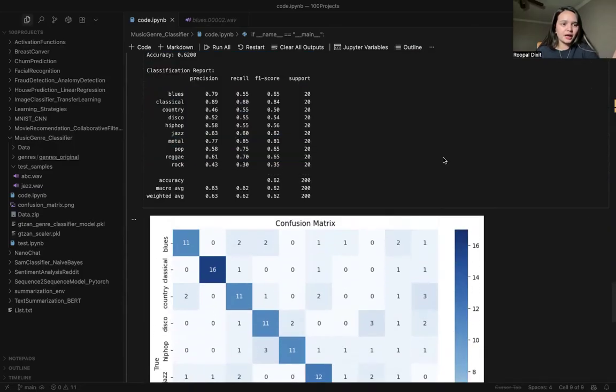Right now we are getting about 62% accuracy, with blues and metal doing well, while rock struggles with a low F1 score.